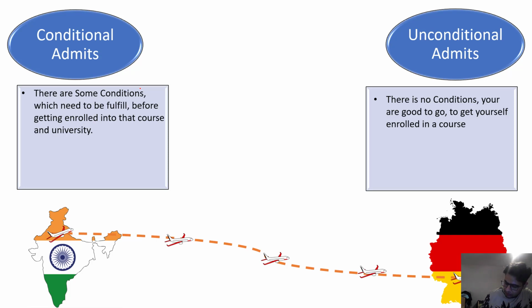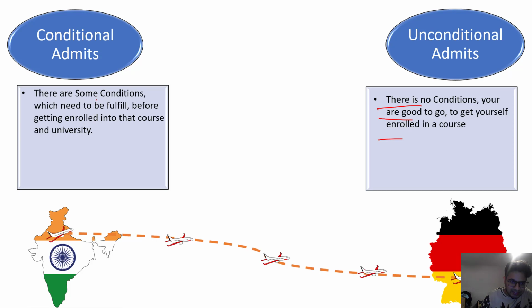Conditional admits are admits in which there are some conditions that you need to fulfill before getting enrolled. And unconditional admits are the simple ones, where you are all set to go. You can go to the university and enroll yourself for the upcoming semester. This is very simple, and you all know how this process goes.